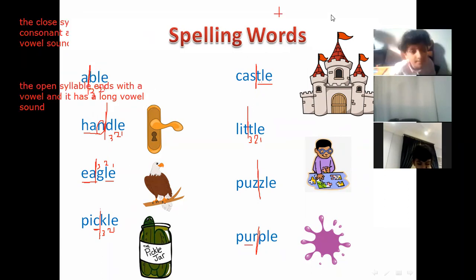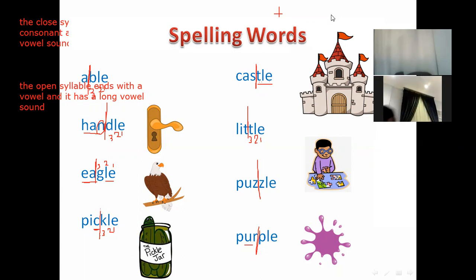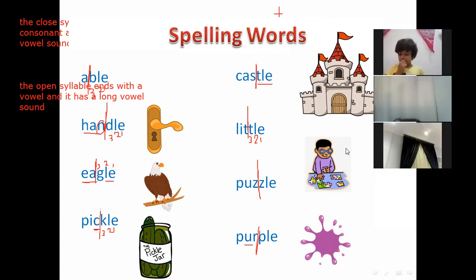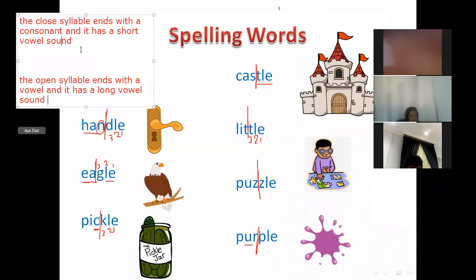Sundus, you answered. Let's see who didn't answer. Hissa, Nawaf, they didn't answer. Wait, please. I forgot to put a D in closed. Really? Where is it? In the closed syllable. The closed syllable ends with a consonant.